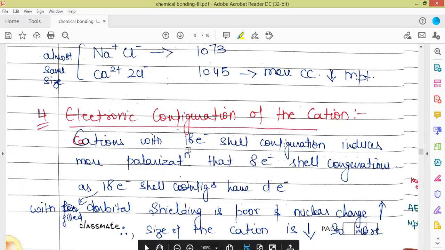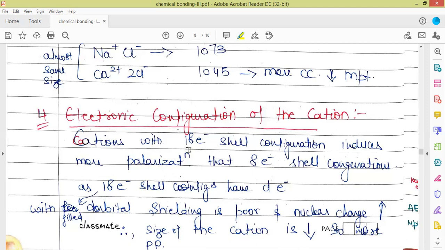For the case of 18 electron shell, we mean that there are d orbitals present, in comparison to the 8 electron shell. So when d electrons are present in case of cations, what will happen? D orbitals are having poor shielding. So as nuclear charge is more in case of these 18 electron systems, the size of the cation will decrease due to poorer shielding, because this more nuclear charge will pull the electron cloud more effectively due to poorer shielding of d orbitals. So जितना छोटा size होगा cation का, due to the presence of d orbitals,